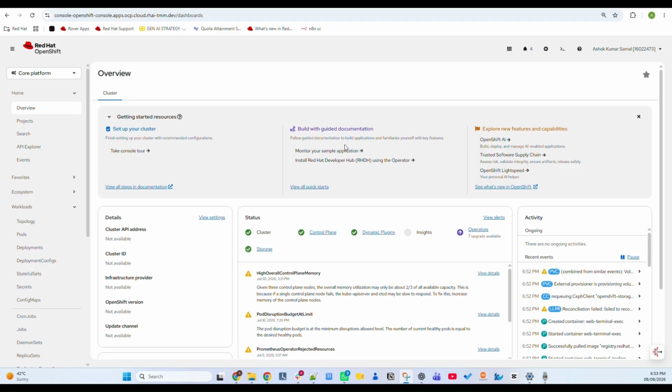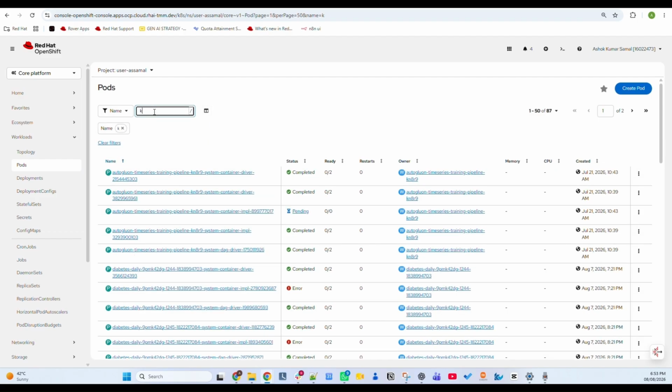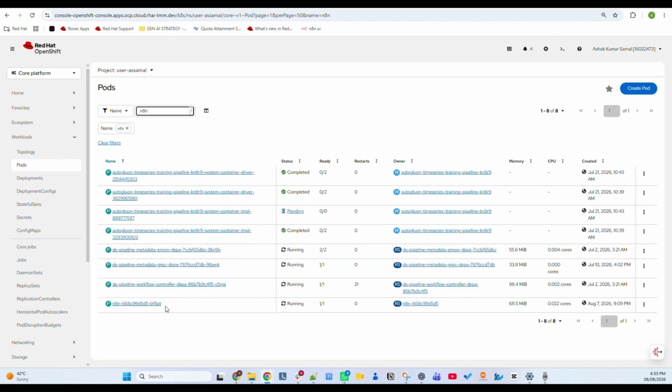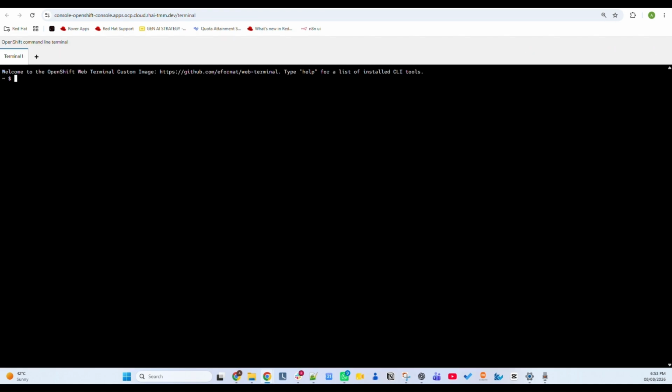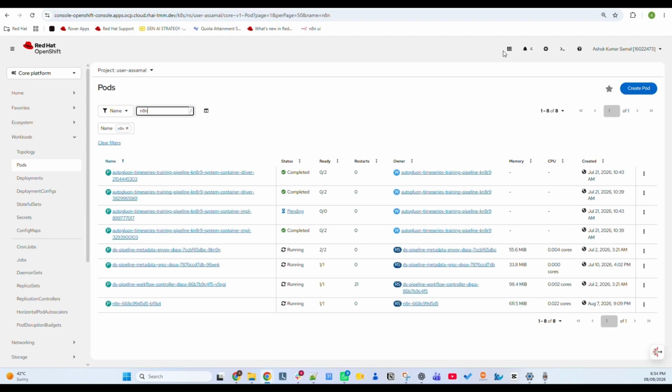If you know this front end, we are right now on OpenShift, right? If you go to the pods, you can see here, Kafka is running right here. My Kafka is running on one of the pods. And we also have N8N right here. Let me go to the terminal and let's see if N8N is running local to us or not. We can see here N8N is running, and similarly we can see if Kafka is running here or not. So Kafka is running.